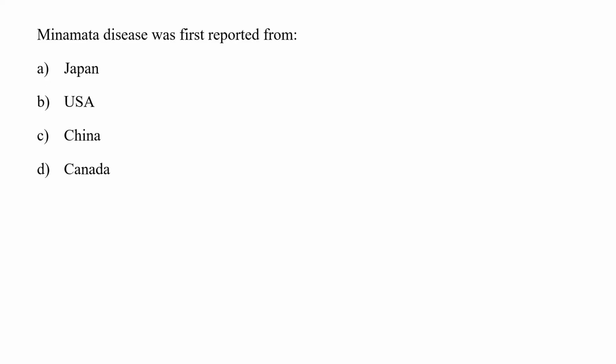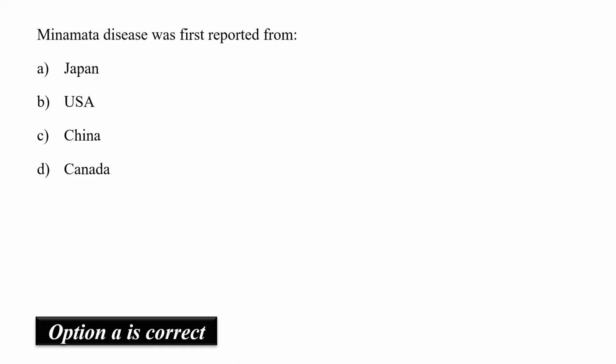Minamata disease was first reported from Japan, USA, China or Canada. Minamata disease was first discovered in the city of Minamata, Japan in 1956. It was caused due to the release of methyl mercury in industrial wastewater from a chemical factory. Hence, option A would be the correct answer.